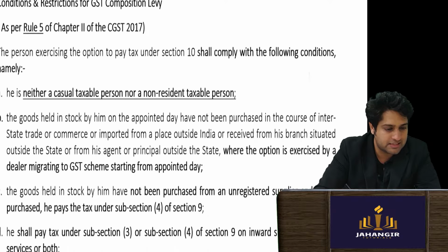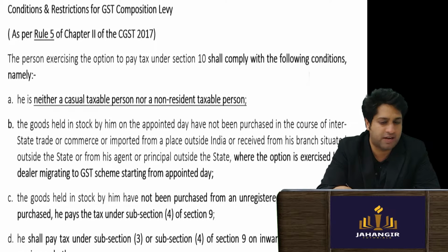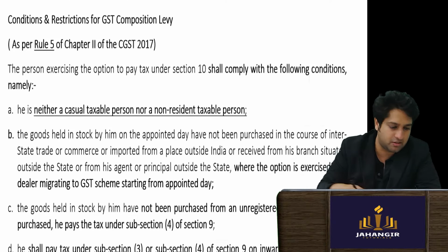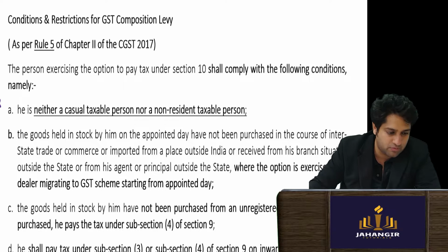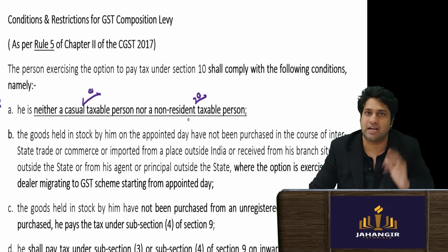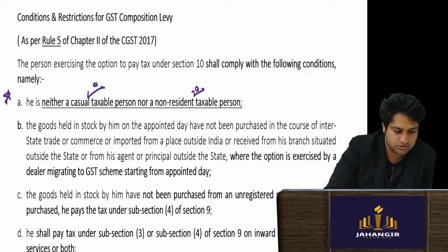Okay. Then they are saying that when the compensation scheme is not allowed, rule 5 is important. As I told you, for an interstate e-commerce operator, one special category they've always added: casual taxable person and non-resident taxable person. So non-resident and casual taxable persons will not be allowed. What it is will come when we do those sections.